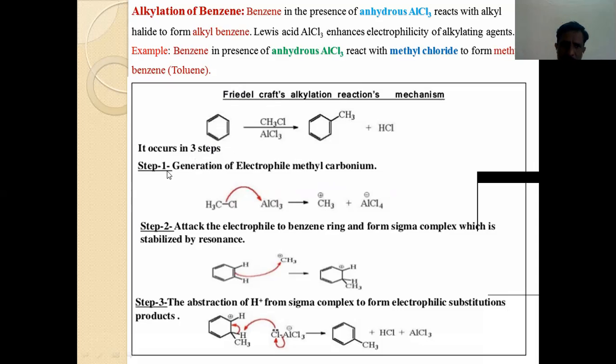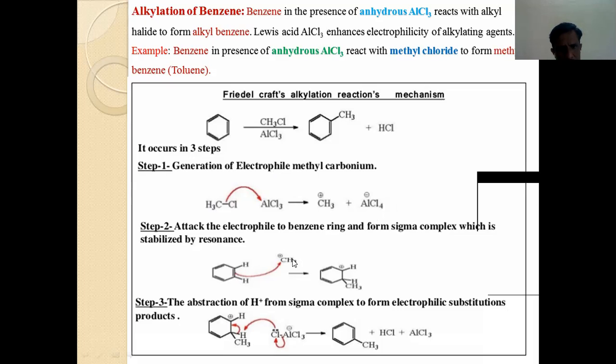Okay. Similar case, in step 1, there is a generation of electrophilic methyl carbonium. Just this AlCl3 reacts with CH3Cl. One of the Cl is attracted to AlCl3, resulting in the formation of AlCl4-. Now this CH3 becomes positively charged. This positively charged CH3 will attack the benzene molecule in step 2.